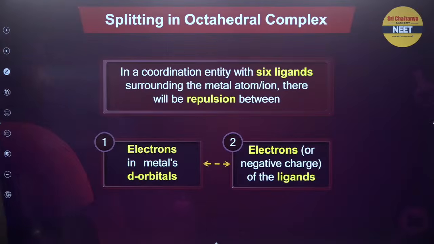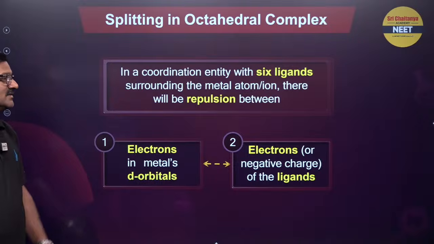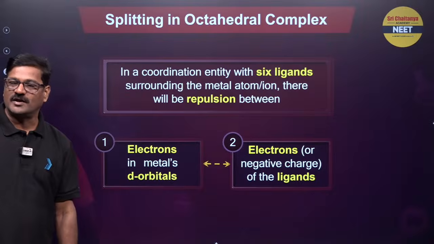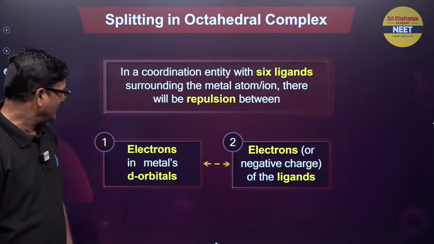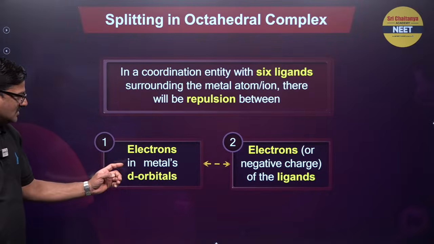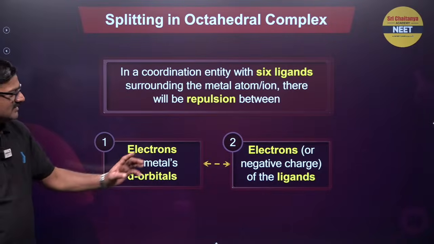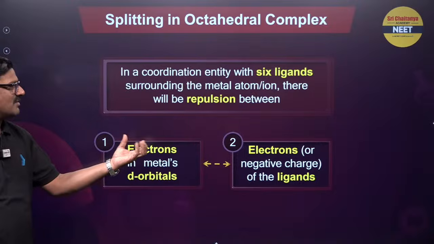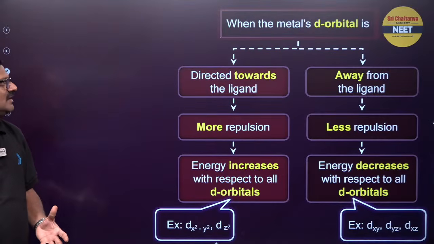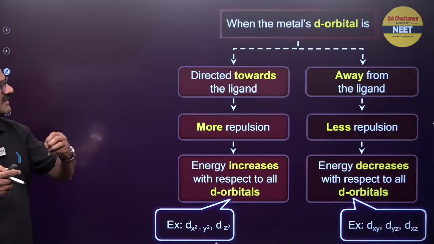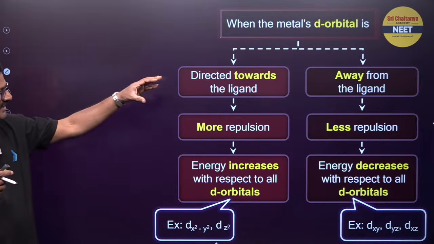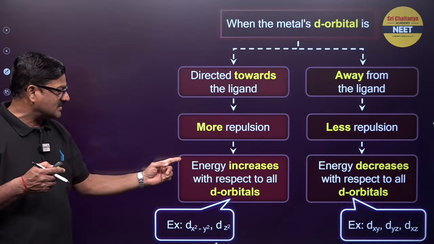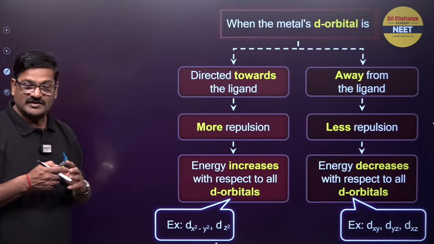Let us see, talking about the octahedral complex. There are 6 ligands in an octahedral complex. Coordination number is going to be 6. So, there are electrons in the metal's d orbitals, and there are the negative charges of the ligands, so there is a repulsion among them. Therefore, the d orbitals directed towards the ligands will experience more repulsion, and their energy is increased with respect to all the d orbitals.